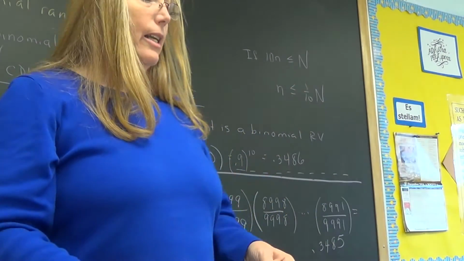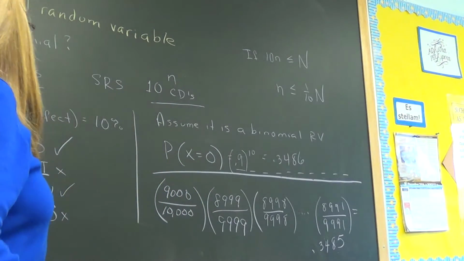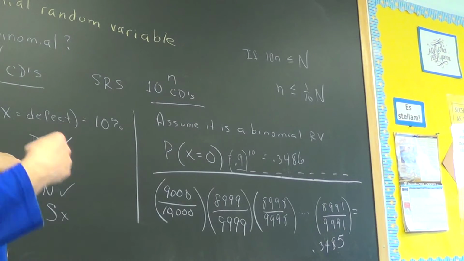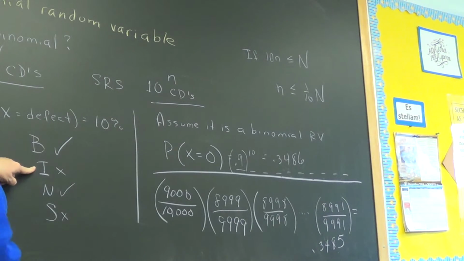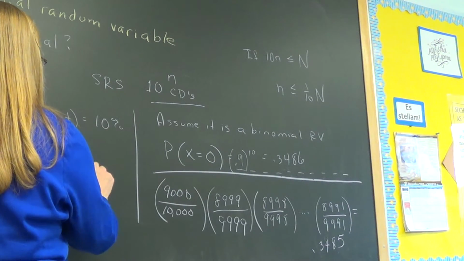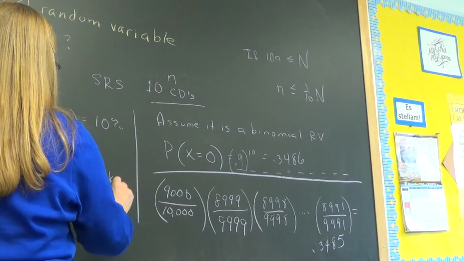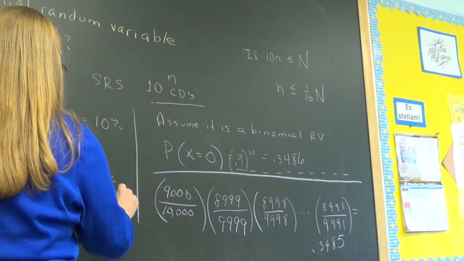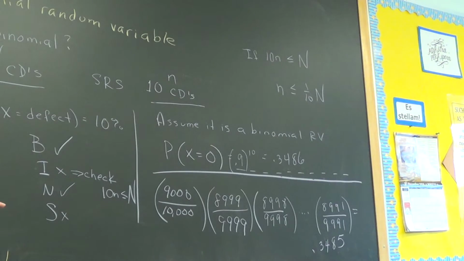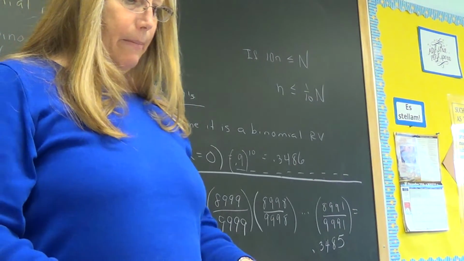All right, so this can only happen when the sample is small and the population is large. So when you're doing binomials, when you get to the I, if it fails in your mind, you have to check whether this 10% rule works. You're going to have to check 10 times little n, see if it's less than or equal to big N. All right, so that's a good place to stop.